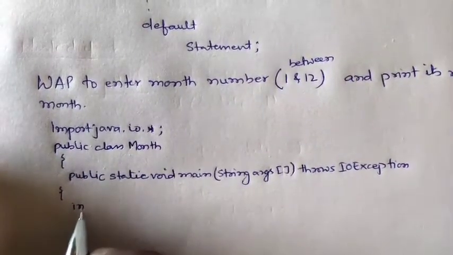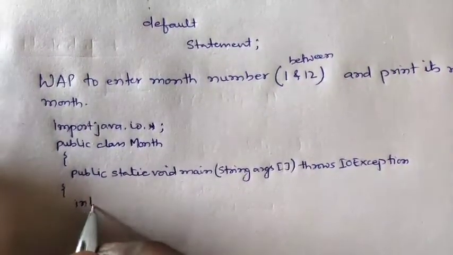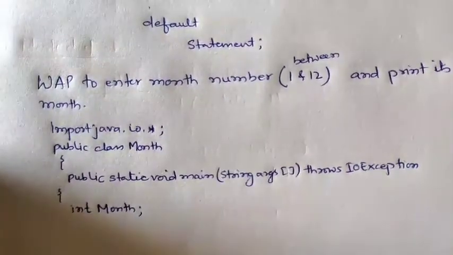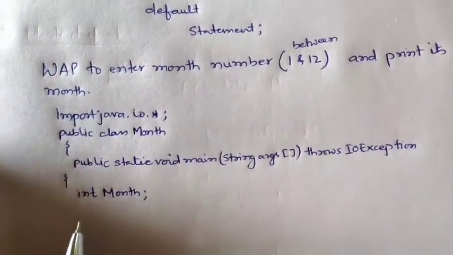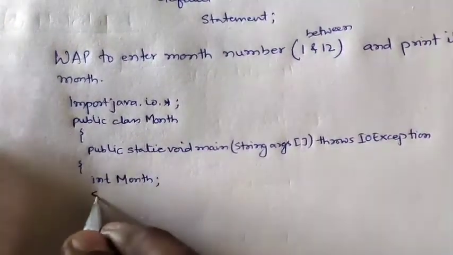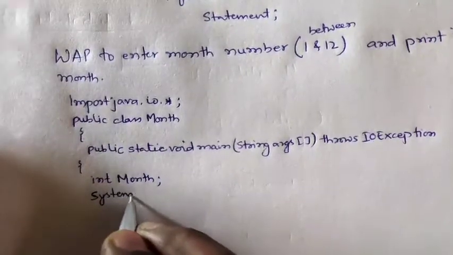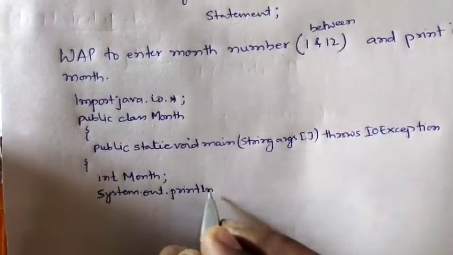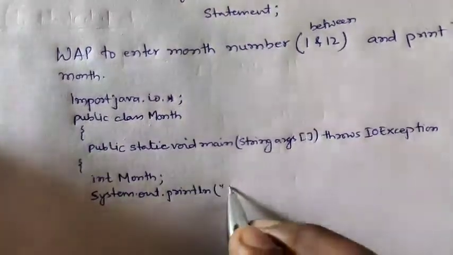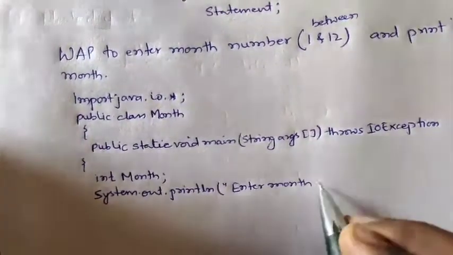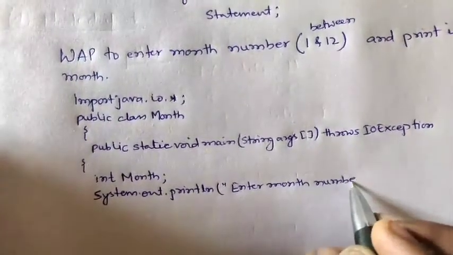Since we are going to enter the number, we will declare integer month. Since we have to accept the month number, we will display a message with the print command, System.out.println, enter month number.